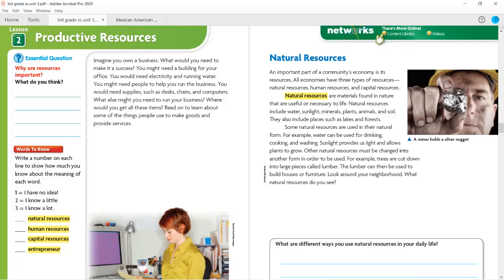What else might you need to run your business? Where would you get all of these items? Read on to learn about some of the things people use to make goods and provide services.